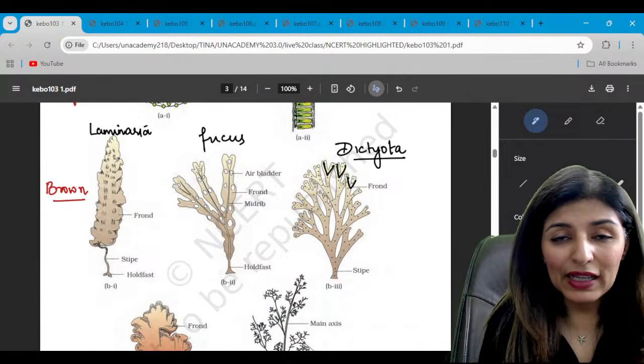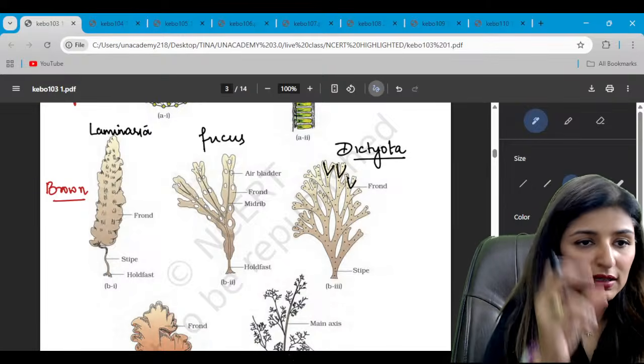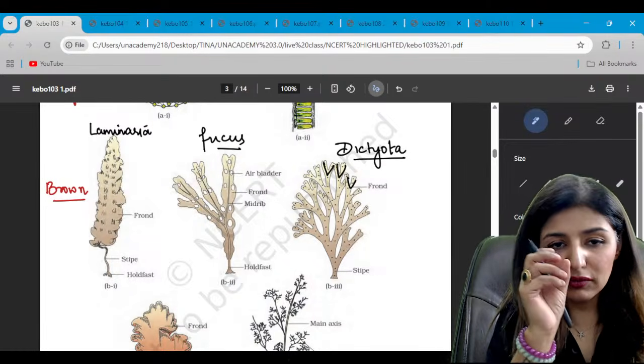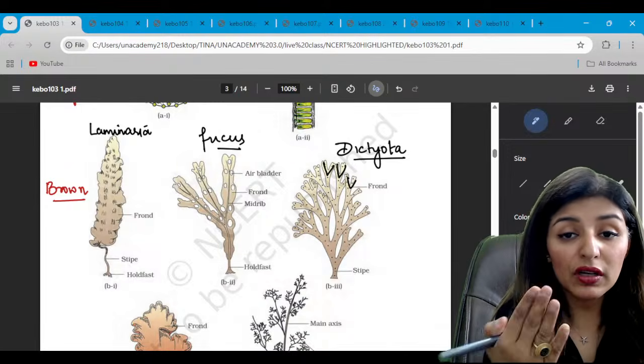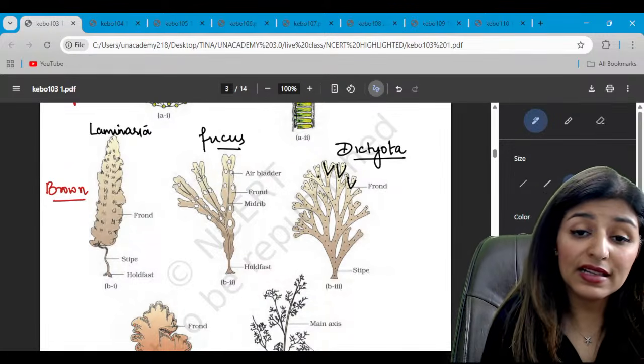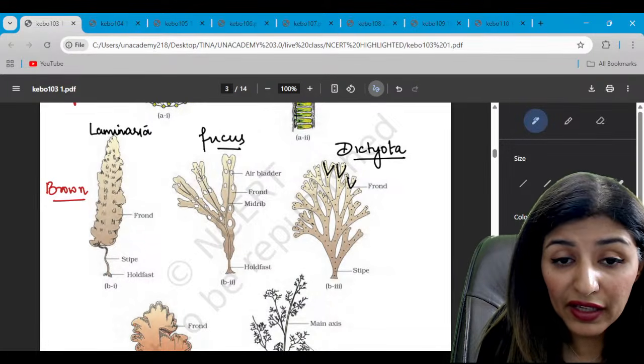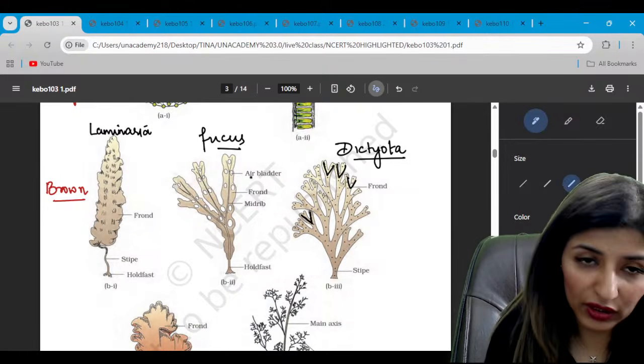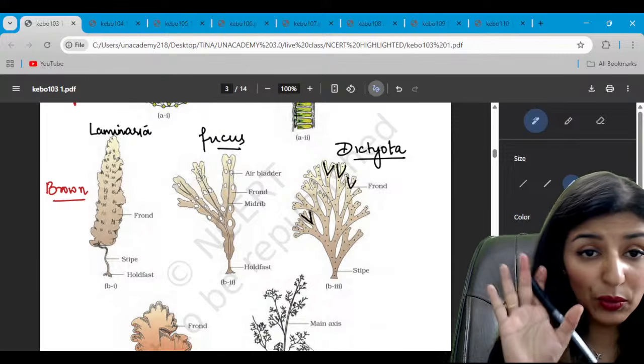So one, laminaria, the long one, the only single stripe-like structure, and then which is dissected further, that is fucus, which is highly dissected, and in fact every dissection is divided into two parts, that is called dictyota. Is that clear? So this is a way to remember.